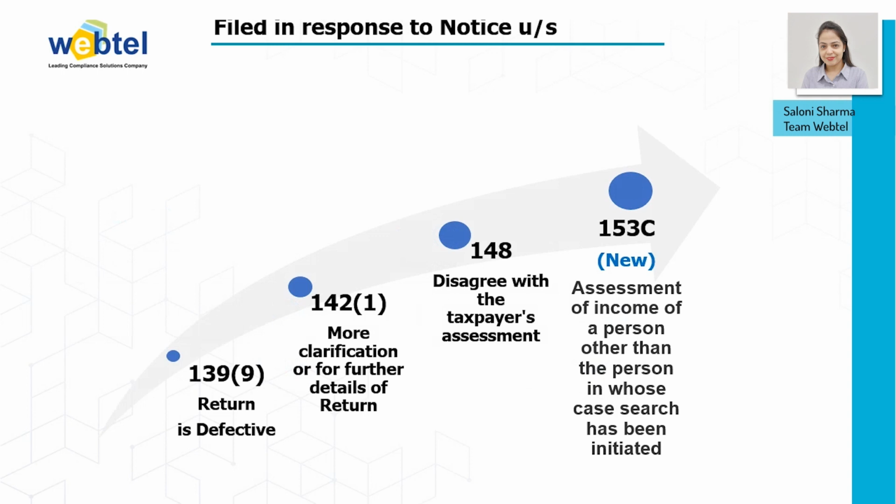This section is related to assessment of the income of a person other than the person in whose case a search has been initiated. This section is basically related to where a search is conducted on a person and undisclosed assets or documents indicating undisclosed incomes are found as belonging to or pertaining to a person other than the searched person. Then in that case, proceedings under section 153C would be undertaken against the other person.